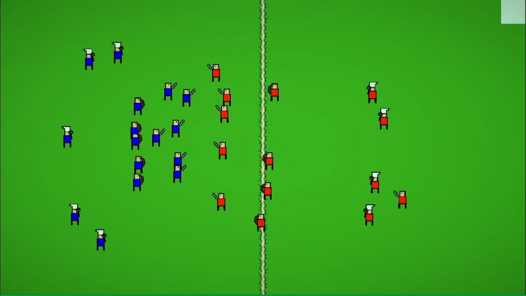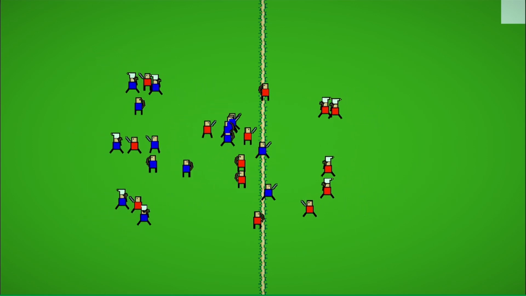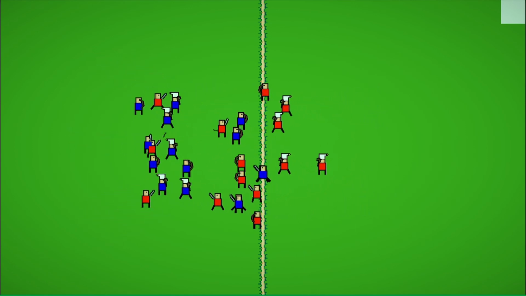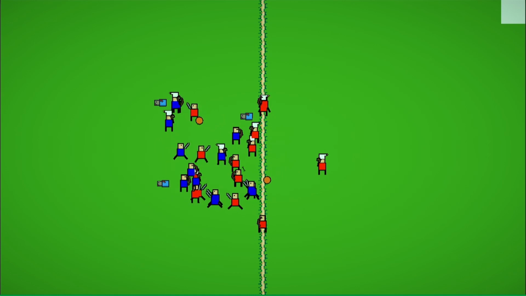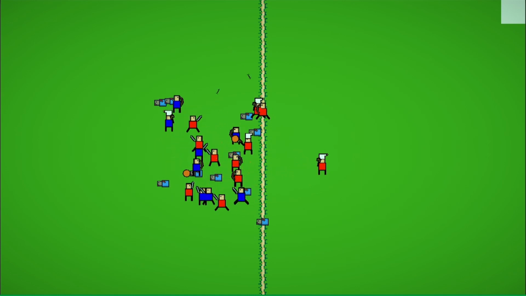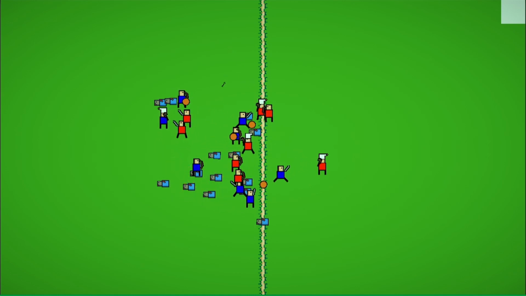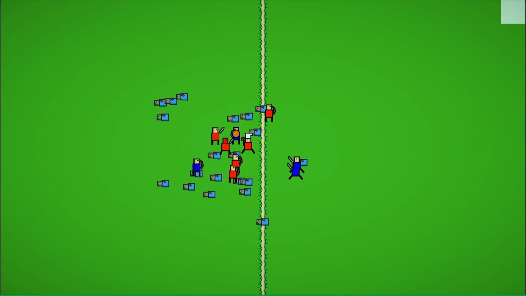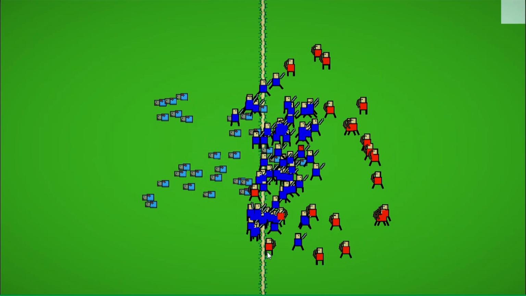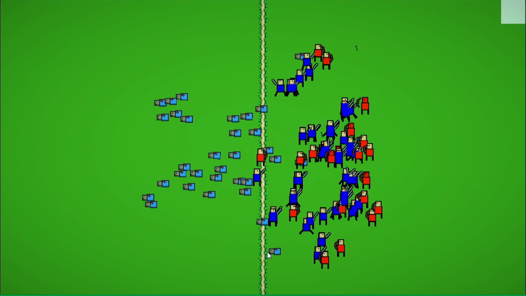So I changed the background and I think this background really suits the game for now. And I also added some post-processing to it, so it makes the game look a little better. But here's the problem. Everything is working very, very good. As you can see, we have a massive war going on. But there is a problem.